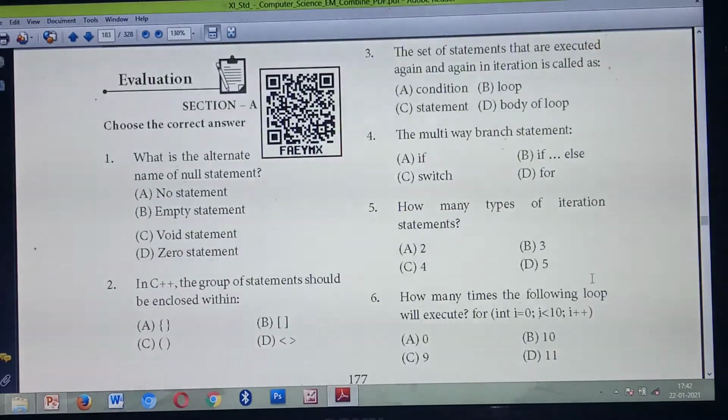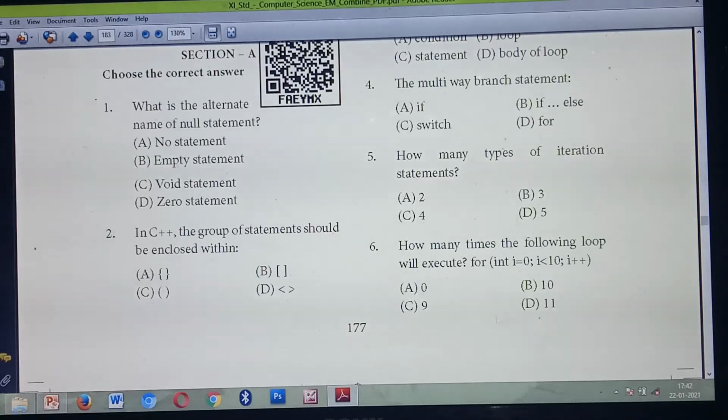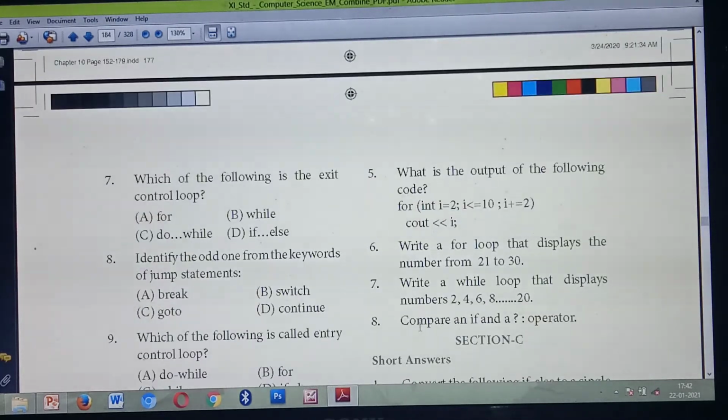Then sixth question answer is option C, 9. Then seventh question answer is option C, do while.